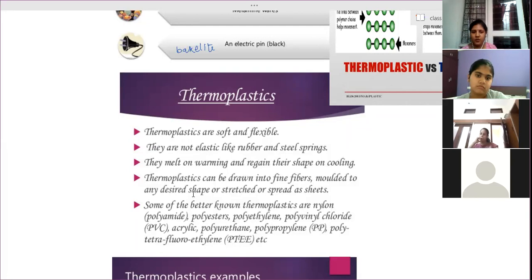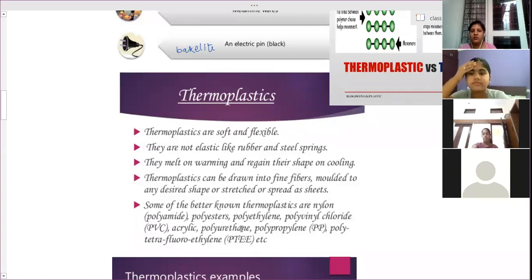Clear? Some of the better known thermoplastics are nylon, polyesters, polyethylene, polyvinyl chloride, PVC, PVC pipes. Remember? Acrylic will also come in this one. Thermoplastic only, because this is the plastic part, this polyester part.